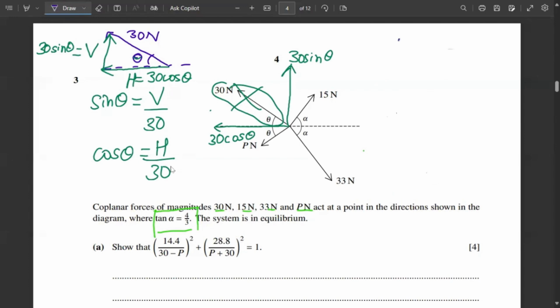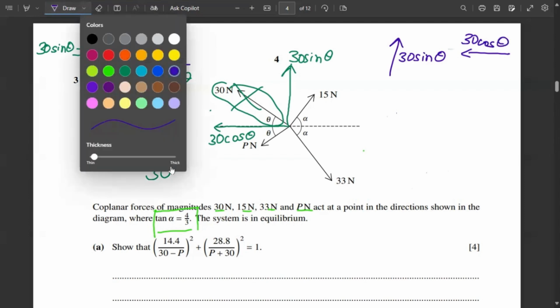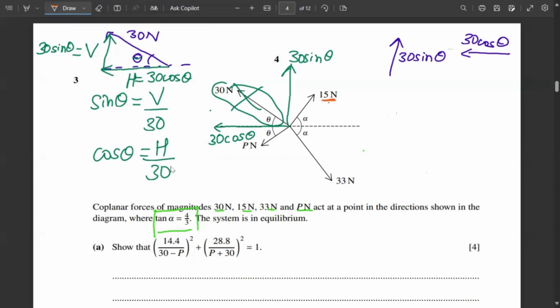So the first one is 30 sine theta and 30 cos theta. Now next, the 15 Newton force with alpha. So this line will become 15 cos alpha. Same logic, this trigonometry, this alpha. This is the 90-degree here.